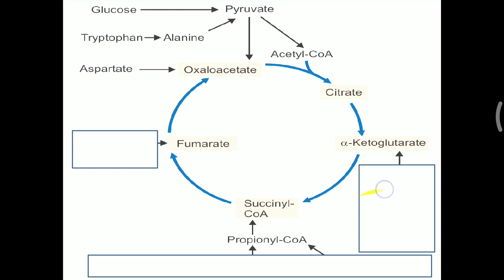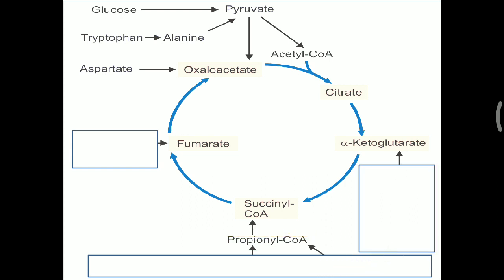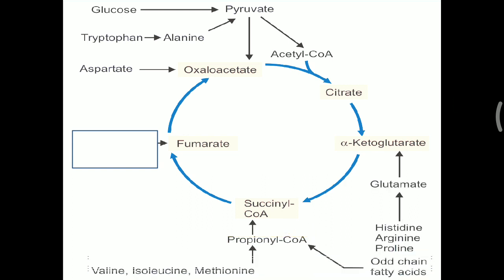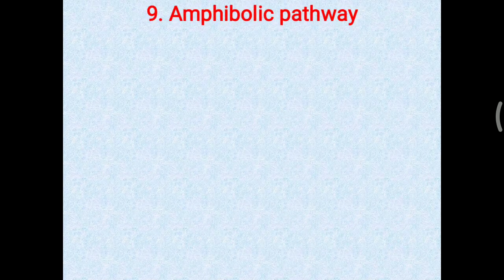Mostly glutamate is converted into alpha ketoglutarate, but some other amino acids like histidine, arginine and proline are able to convert into glutamate, then enter as alpha ketoglutarate. For propionyl CoA, one source is odd chain fatty acids, and one more is valine, isoleucine and methionine, which are also converted into propionyl CoA, then succinyl CoA. For fumarate, you have to remember the aromatic amino acids, phenylalanine and tyrosine, which are converted into fumarate.